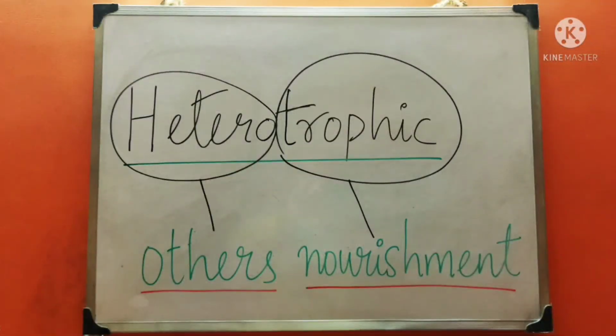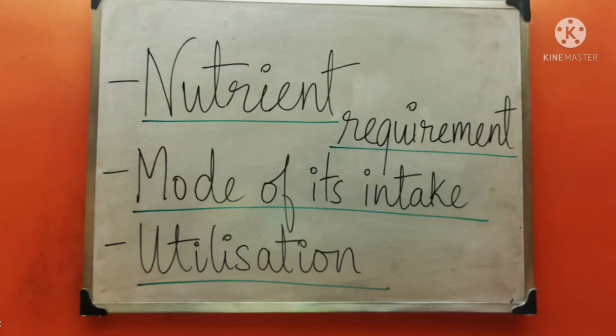Animal nutrition involves nutrient requirement, mode of its intake, and its utilization in the body.